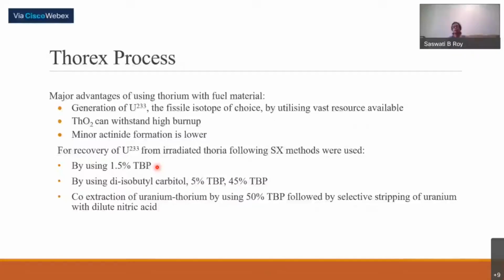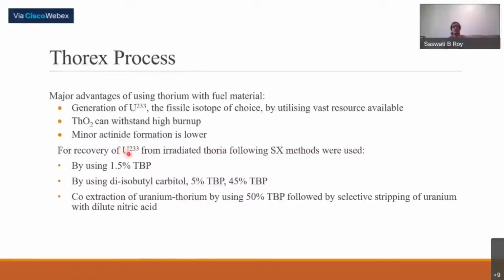Thorium can reach high burn-ups, and minor actinide formation in thorium is less. So the major aim is to have U-233 after irradiation.